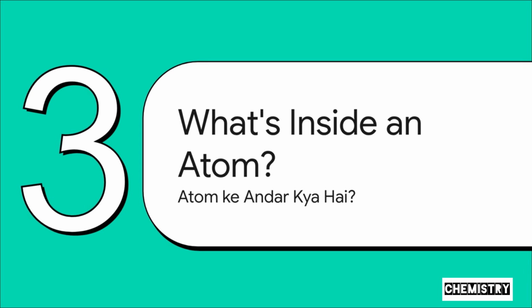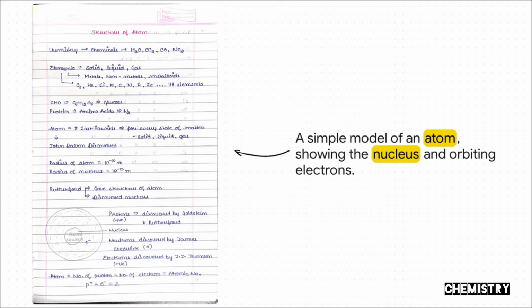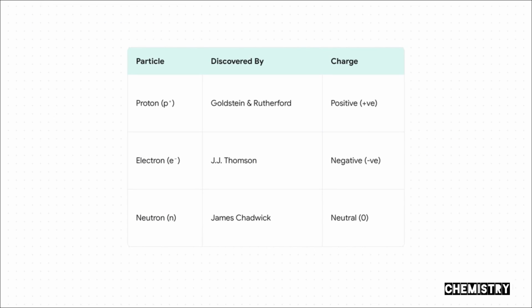Let's take a look. All right, so here's a really simple model of an atom. Right in the center, you can see the nucleus. And orbiting around it, kind of like planets around the sun, are the electrons. And inside that nucleus, we have the protons and the neutrons. So basically, an atom is made up of three fundamental, or subatomic particles. First up, we have the proton, which has a positive charge, and it was discovered by Goldstein and Rutherford. Then we have the electron, with a negative charge, discovered by J.J. Thomson. And finally, there's the neutron. Now, the name kind of gives it away. It has no charge. It's neutral, and that was discovered by James Chadwick.